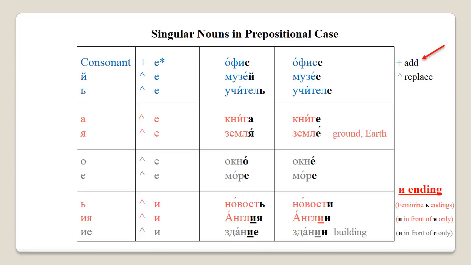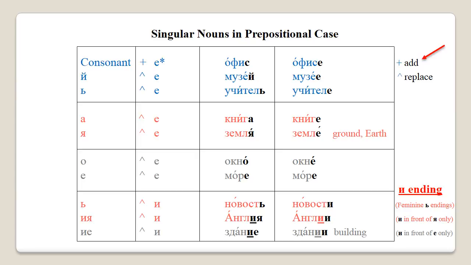Now let's see what actually happens to nouns in prepositional case. As a rule, when we use any word in a different case to nominative case, we change its ending. That will work for all the other cases that we're going to study. Now the most common ending for singular nouns in prepositional case is е.